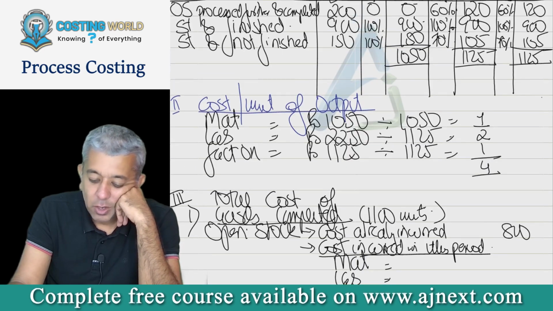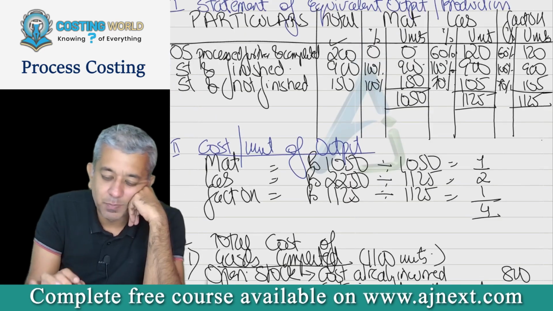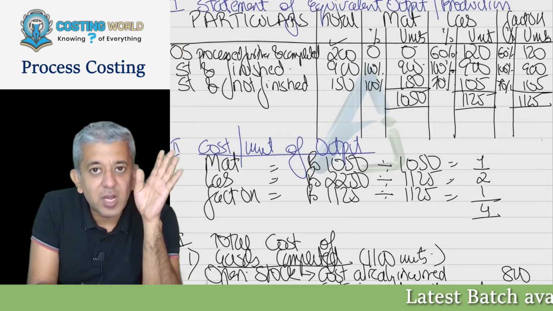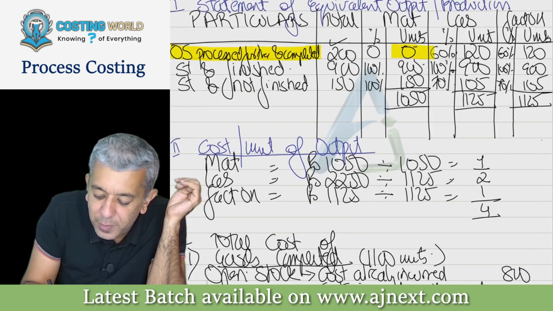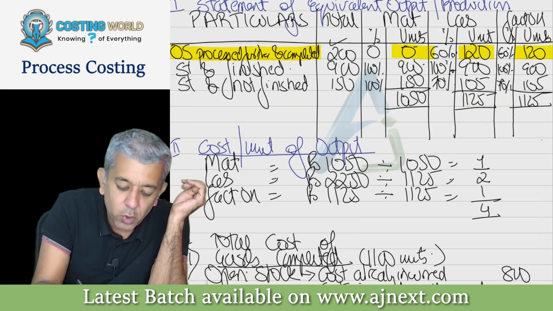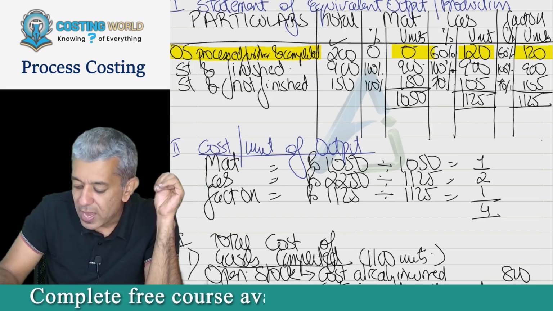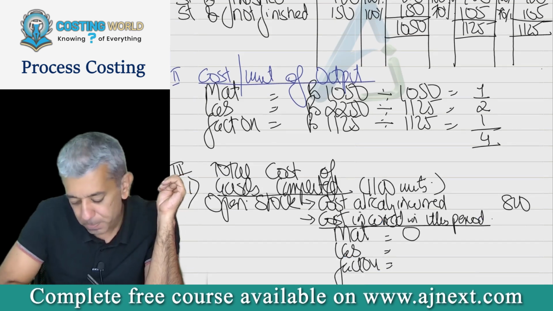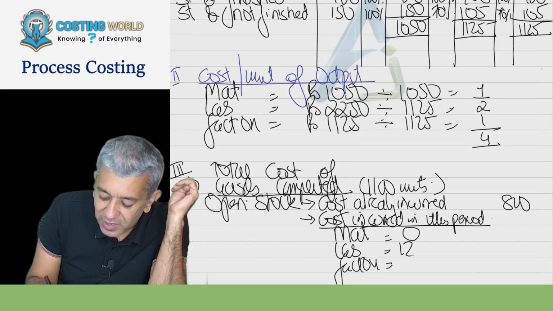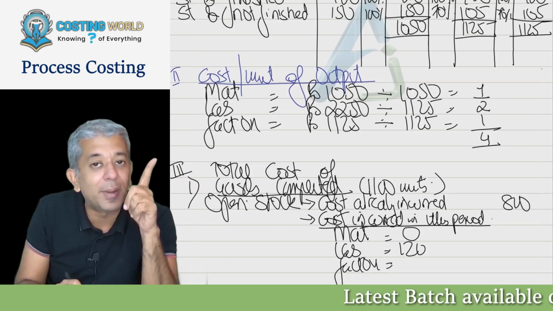Now, what you have to be doing is a very simple thing. Whatever work has been done in this particular period, you have that over here. So therefore, on opening stock, I have added how many units of material? 0. But for labor, I have done the work of 120 completed units.